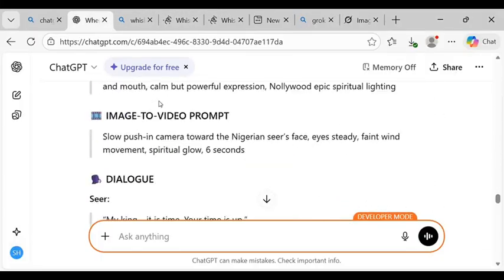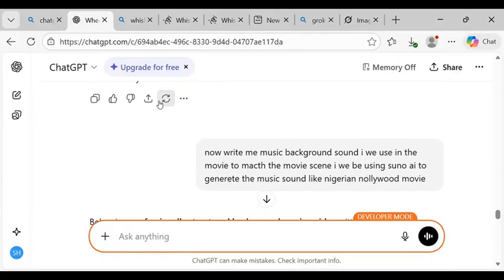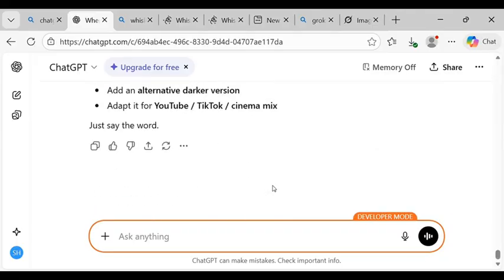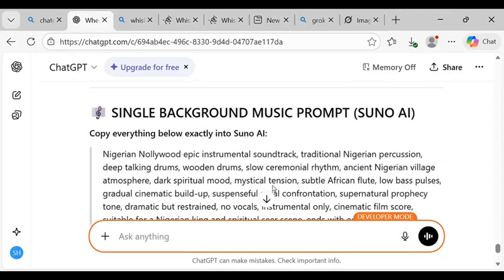Now, let me show you how I generate this background music. As you can see, I said, write me a background music I will use in the movie to match the movie scene. I will be using Suno AI to generate the music. After you talk to ChatGPT, it is going to write you lyrics, and all you have to do is copy the lyrics. As you can see, this is what ChatGPT gave to me. You copy this and head over to Suno AI, where you paste your prompt, and it is going to help you generate the music which you are going to use as background music, so that it will look very nice, just the way you watched my video moment